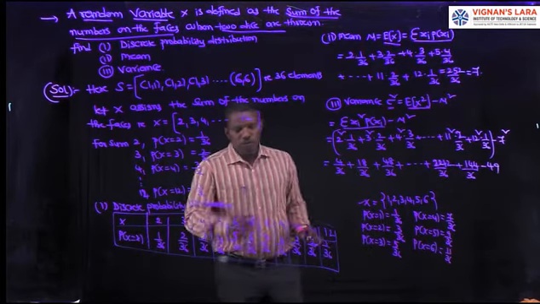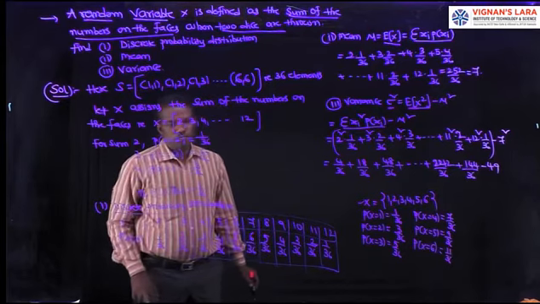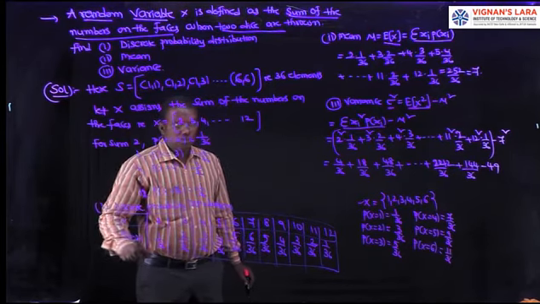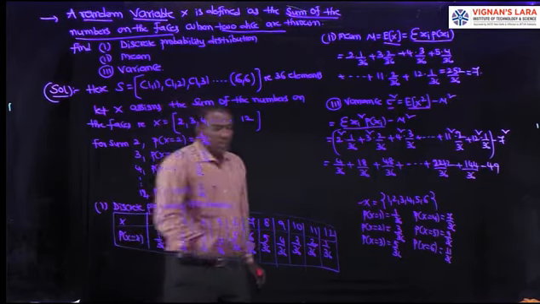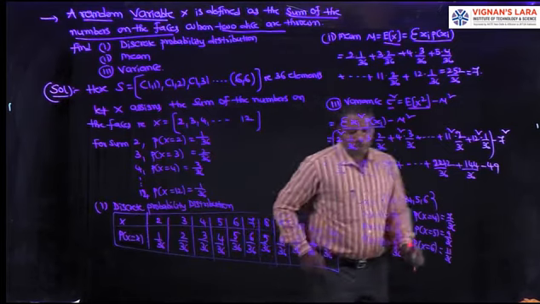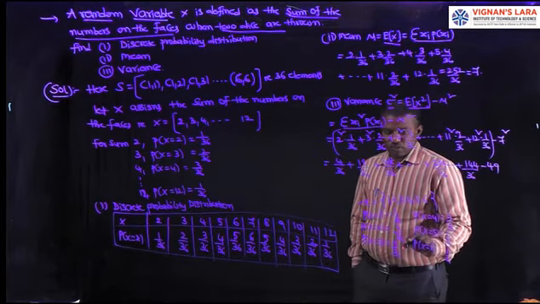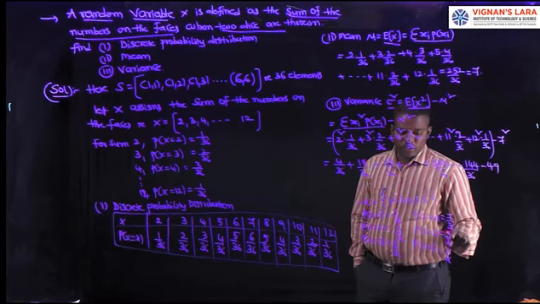We have three different models when two dice are thrown. In all the cases, first we construct the discrete distribution, mean and variance. In the maximum case, P of x equal to 1 is 1 by 36, 2 is 3 by 36, 3 is 5 by 36, 4 is 7 by 36, 5 is 9 by 36, 6 is 11 by 36.